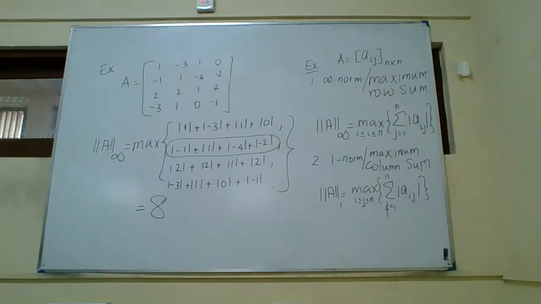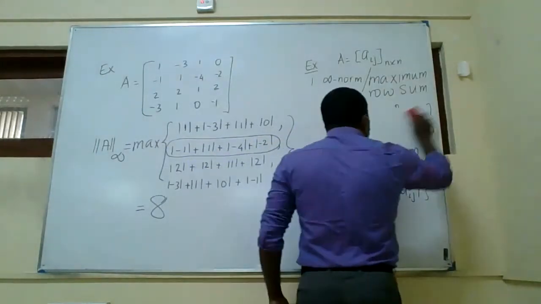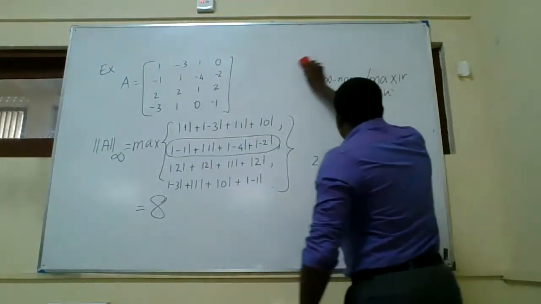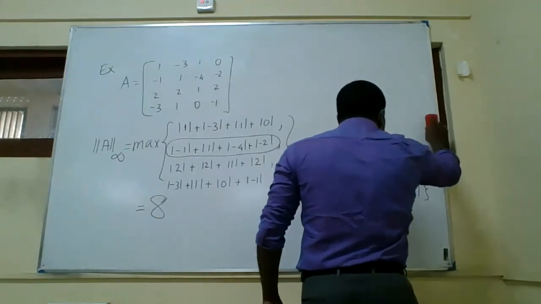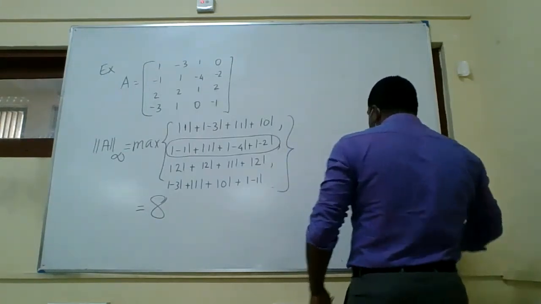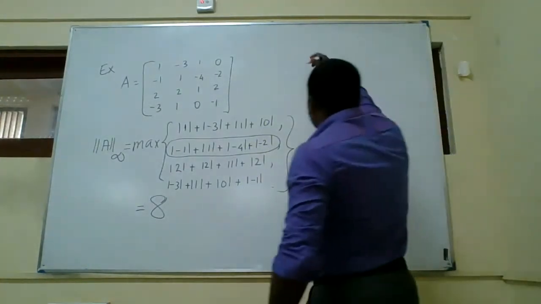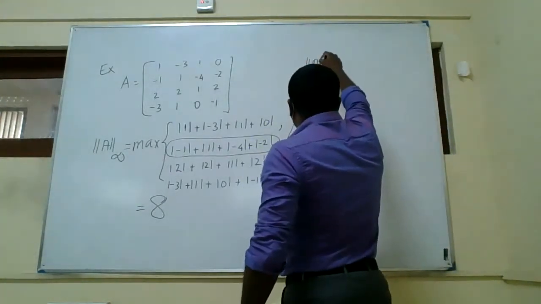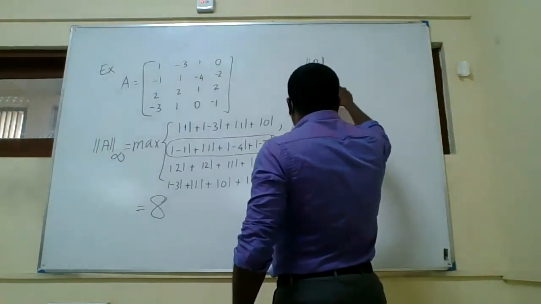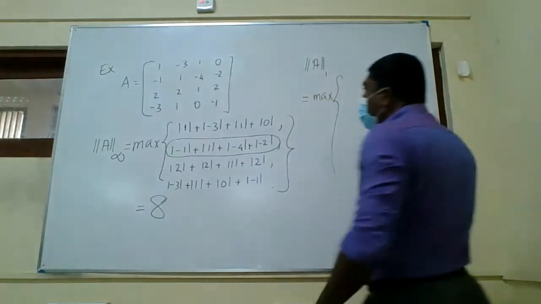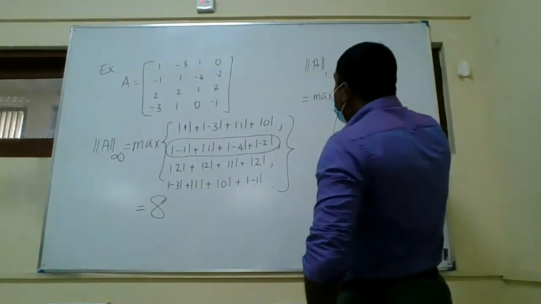Right. Similarly, the one norm or maximum column sum norm also you can do. So if you want to get the one norm, norm of A1, that is again the maximum of, you take all the columns, right? So this time, first column: 1 minus 1, 2 minus 3.